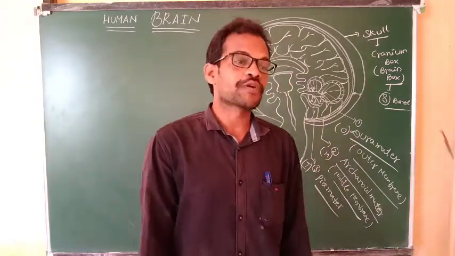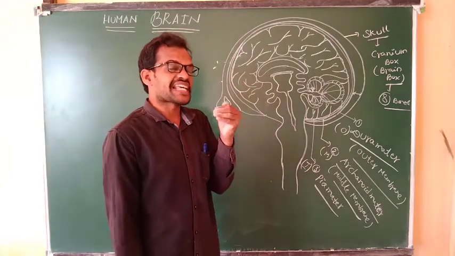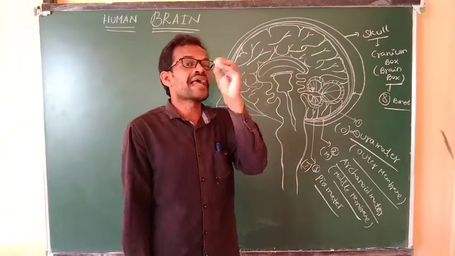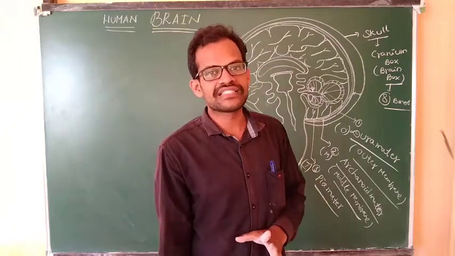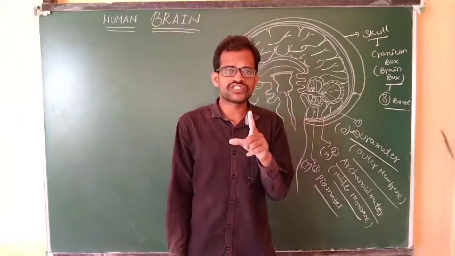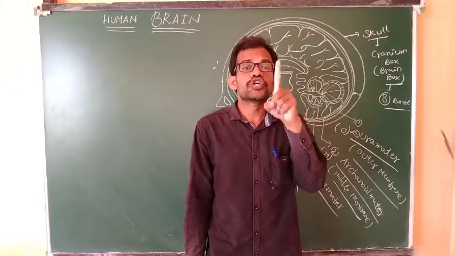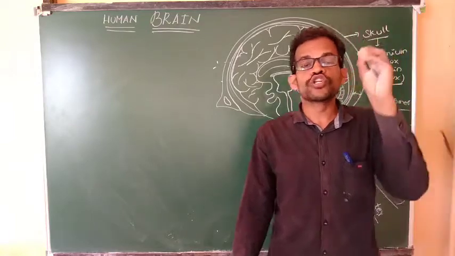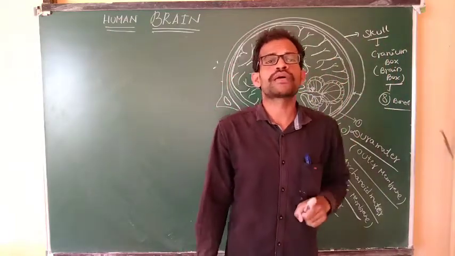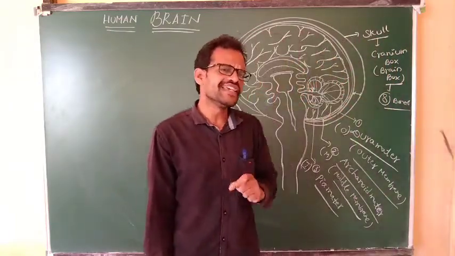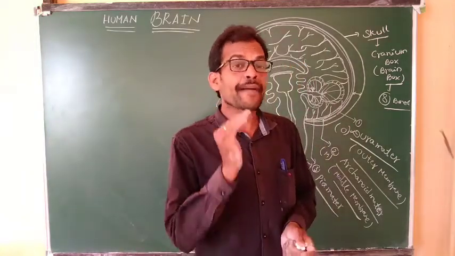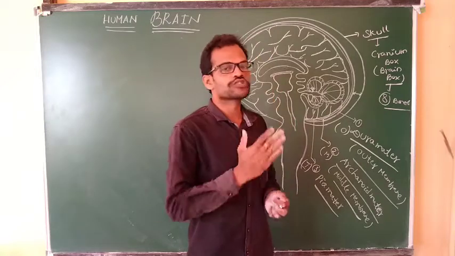The brain is protected by the cranium, meaning the skull bones, as well as membranes. These membranes are nothing but the meninges. The meninges contain cerebrospinal fluid. What is the function of this cerebrospinal fluid? The ependymal cells produce cerebrospinal fluid.